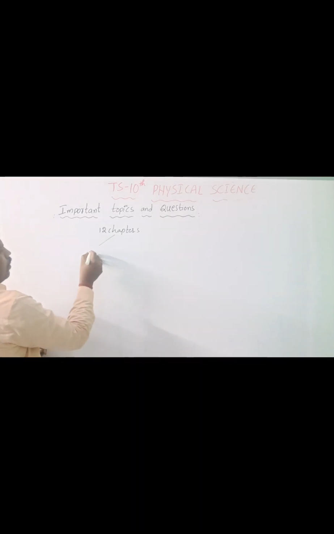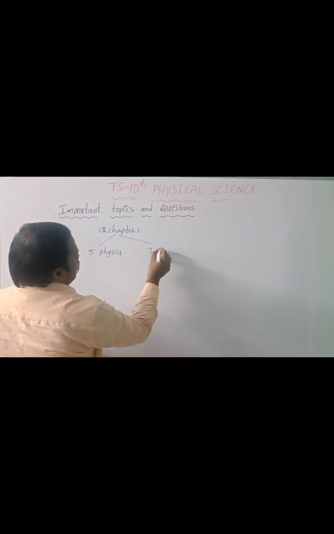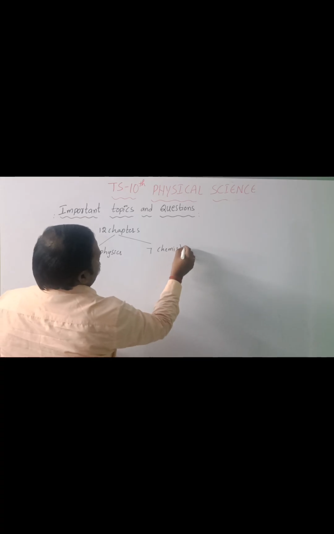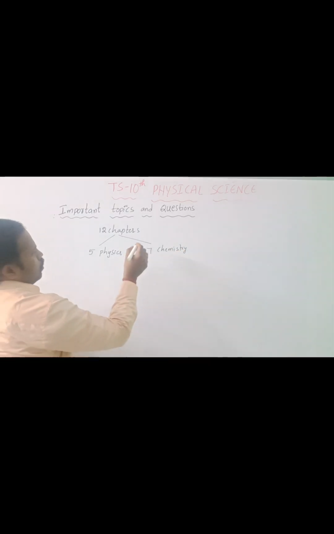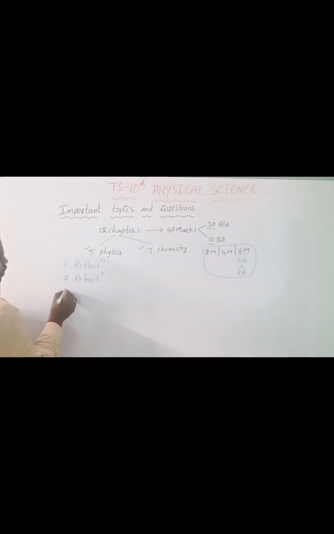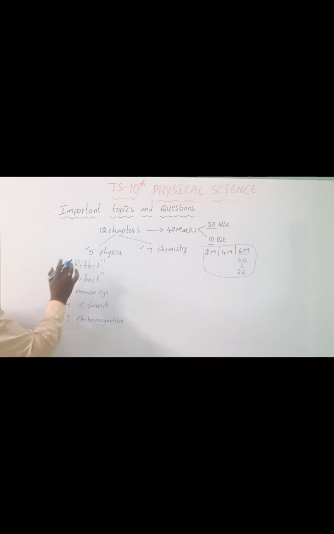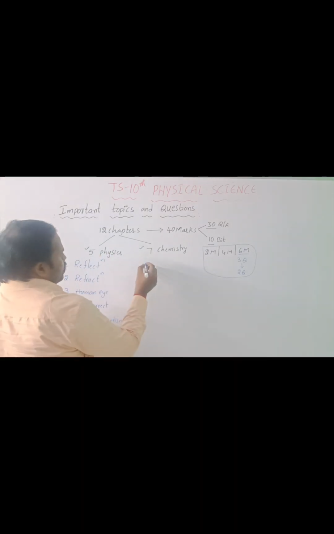In these 12 chapters, 5 chapters belong to physics and 7 chapters are chemistry. The 5 physics chapters are: first, reflection; second, refraction; third, human eye; fourth, electric current; and fifth, electromagnetism.